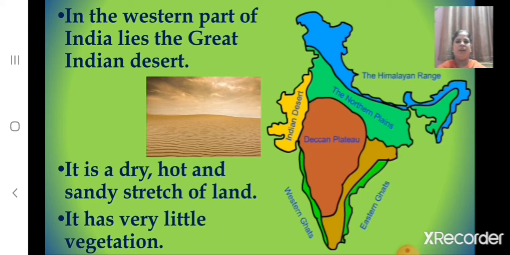And children, where does the Great Indian Desert lie? In the western part of India lies the Great Indian Desert, and it is a dry, hot and sandy stretch of land, and it has very little vegetation.